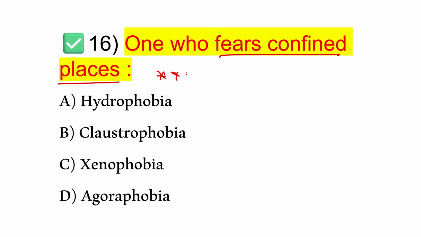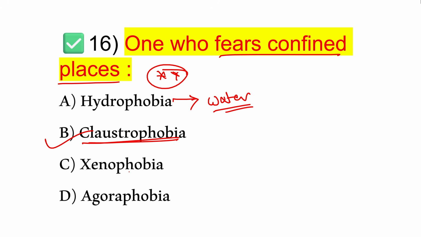Next, one who fears confined places. So this one also very, very important. So one who fears confined places, that is option B, claustrophobia. So the word claustrophobia always suggests fear of confined places. Okay, so look at the other options. What is hydrophobia? Hydro means water. So fear of water, that is called hydrophobia.